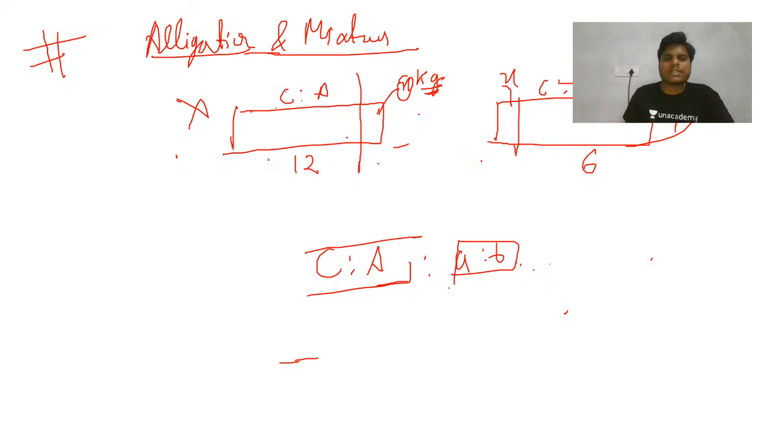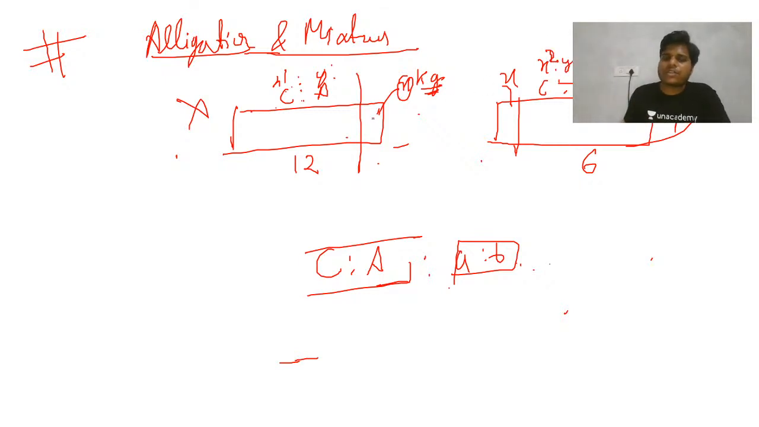So the question is, these are the two rods A and B. They have two metals, copper and aluminum, in some ratio, we don't know in which ratio. Maybe the ratio is x1 is to y1 in one, and the ratio of copper and aluminum is x2 is to y2 in the other.